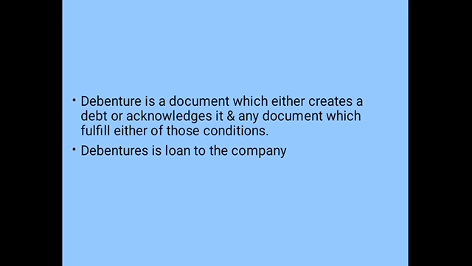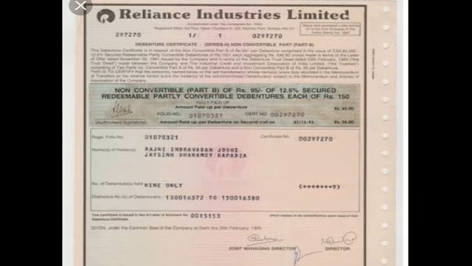In the same way, when the company issues debentures against some collateral security, the debenture holder feels some security in investing their money. Here is a debenture of Reliance Industries Limited. This particular debenture was issued in the year 1993.